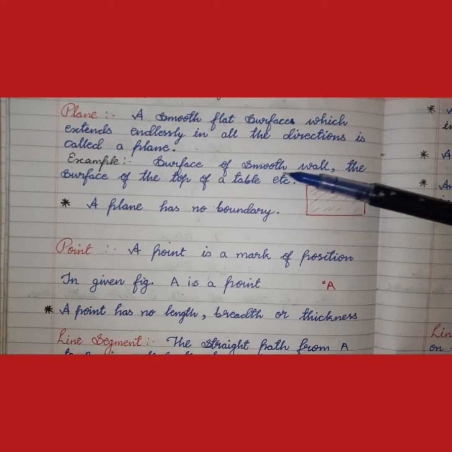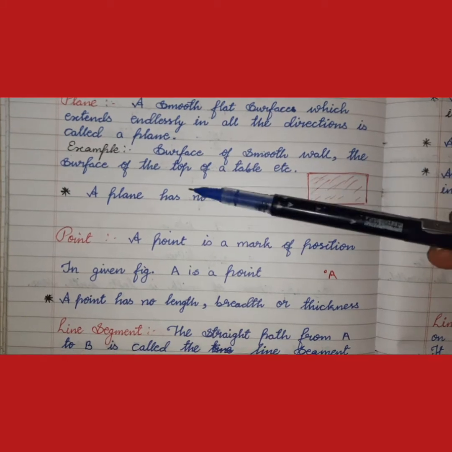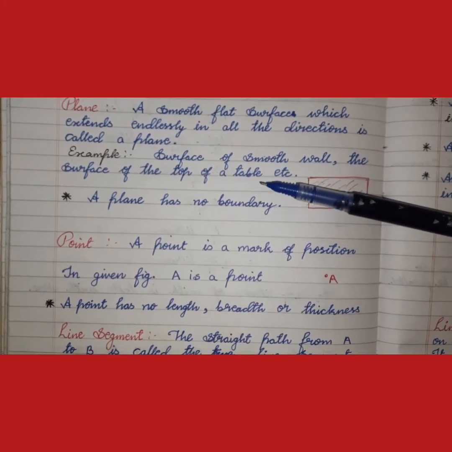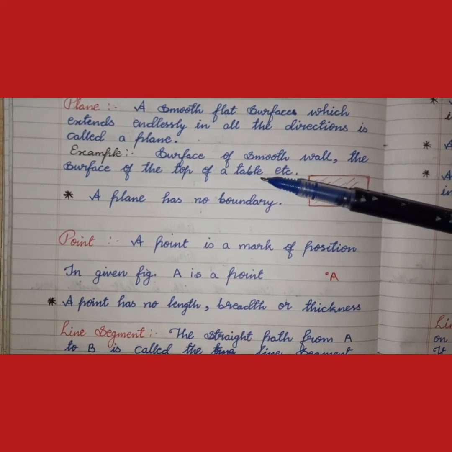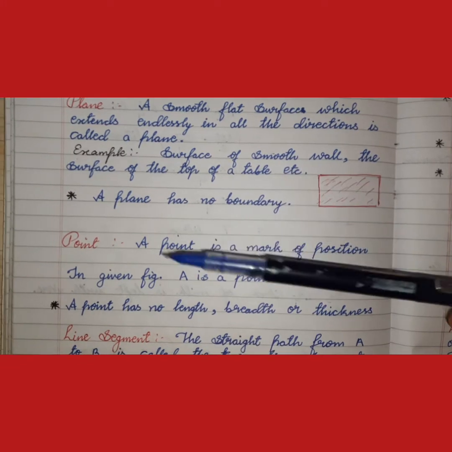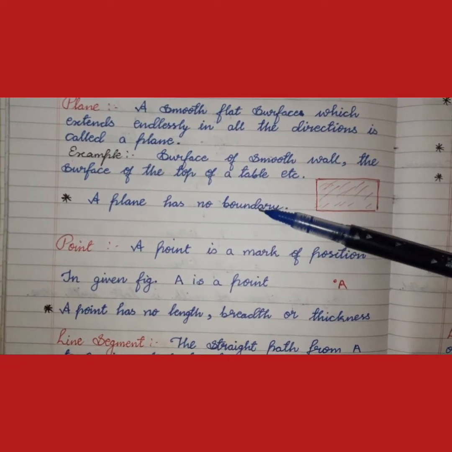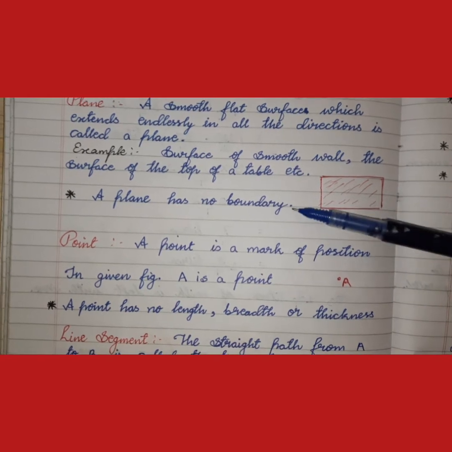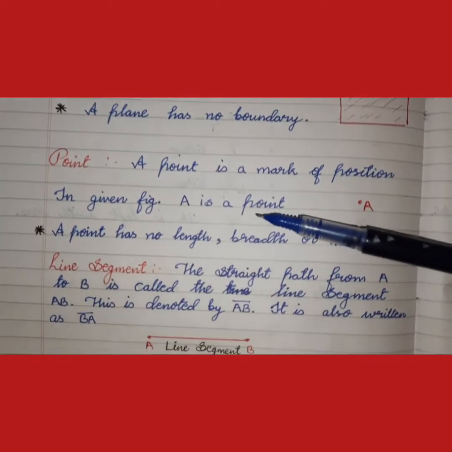For example, the surface of a smooth ball, the surface of the top of the table, and also the front face of the blackboard are all examples of a plane. A plane has no boundary because it goes endlessly in all directions. There is no boundary.